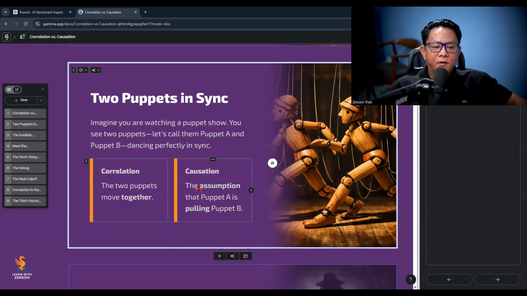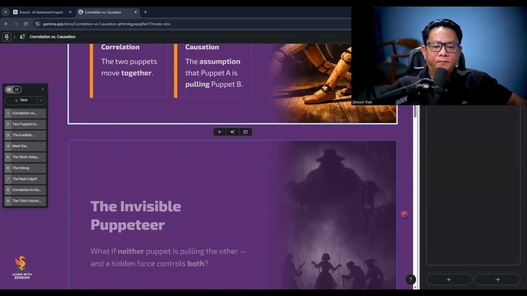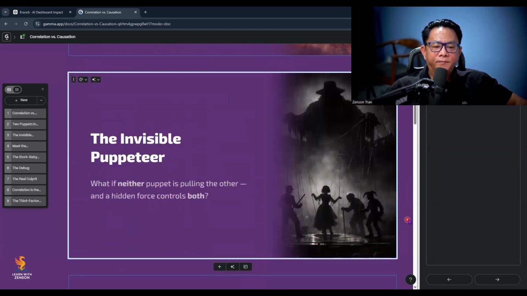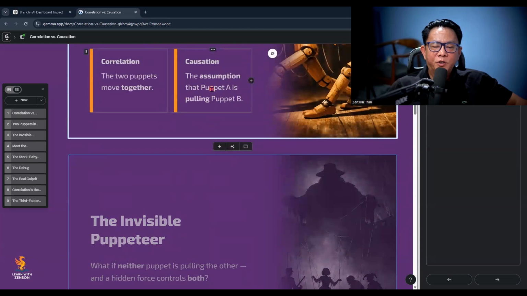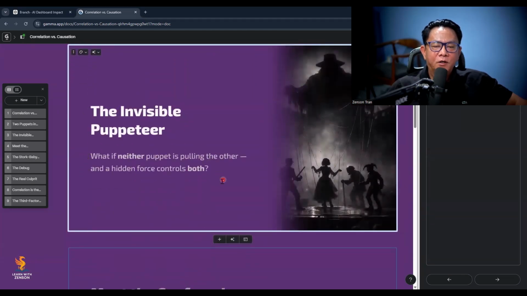This is tricky because the causation here is the assumption. So it may be right, it may be wrong, right? Exactly. Causation is something we have to prove, not just guess. It's like saying, hold on, let's make sure we know who's pulling the strings. We'll need tests and evidence to confirm if one thing truly caused the other. So here we make the assumption that puppet A is pulling puppet B because we see the two puppets move together. Now, the question is, what if neither puppet is pulling the other and a hidden force controls both?